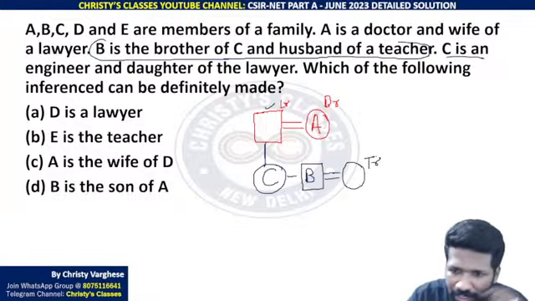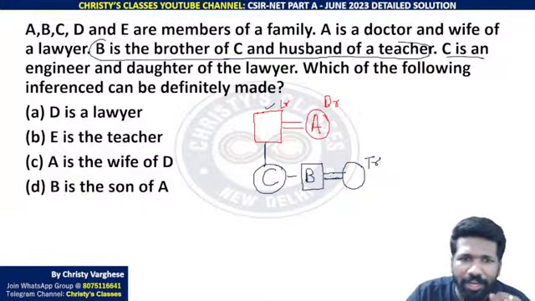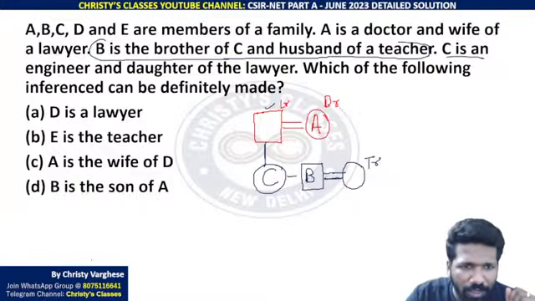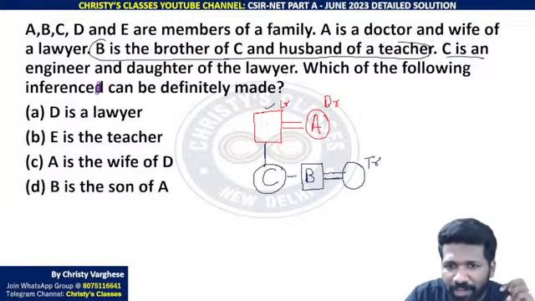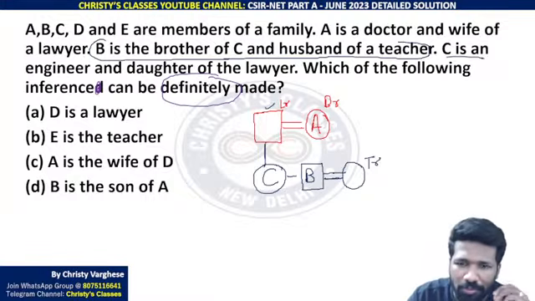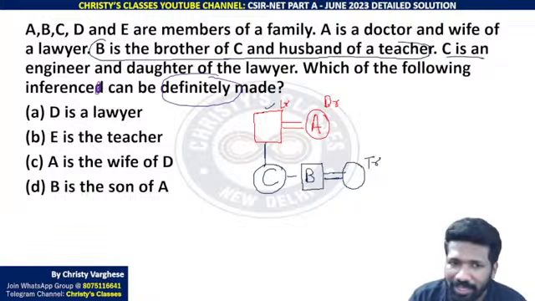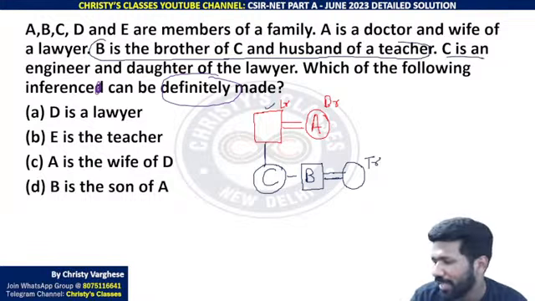Are you all understanding this much? Double line to denote they are married to each other. This much data is given. Which of the following inferences can be definitely made? Inference, can be definitely made. Definitely is very important. Always true, not sometimes true, always true. In all my previous classes I have told a lot of times: certainly, definitely, always, these are extreme words. You cannot take one single case and say that is the answer.